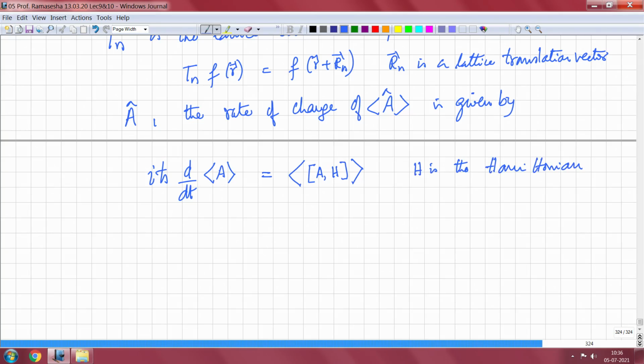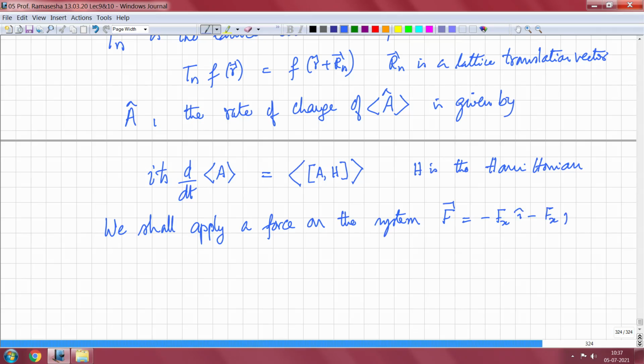Now what we will do is apply a force on the system given by F equal to minus F_x i minus F_y j minus F_z k.